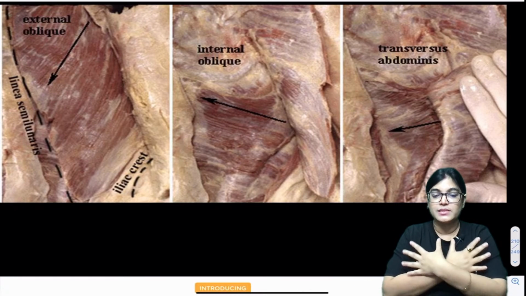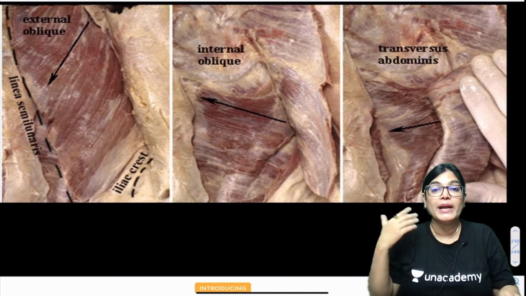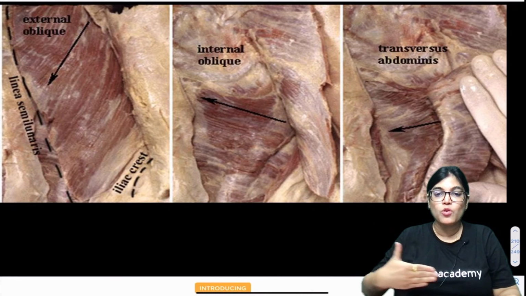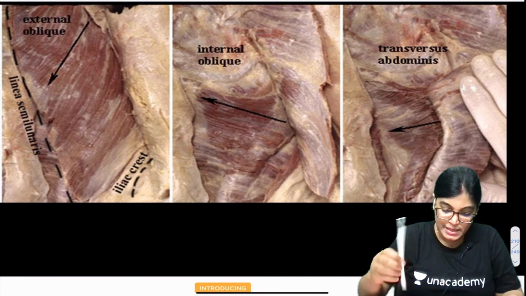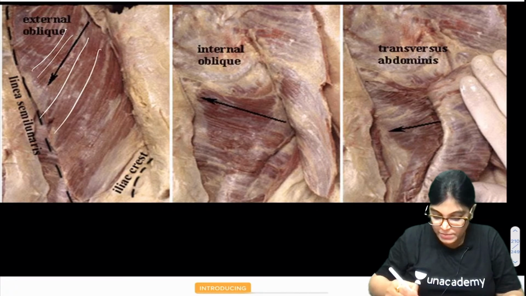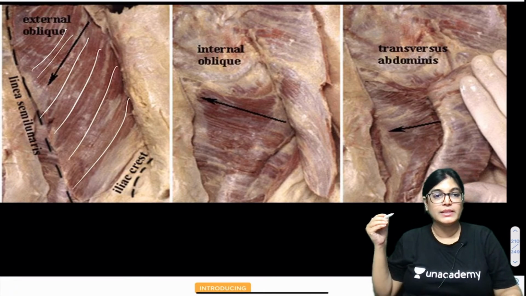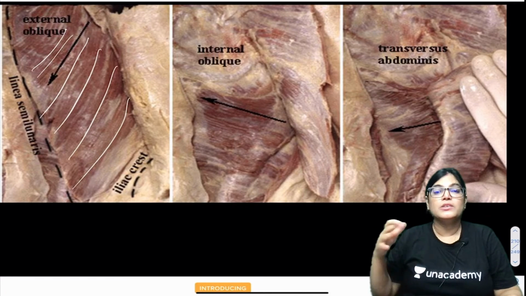Embrace yourself like this. If you embrace yourself like this, this is the direction of internal oblique, and if you move more horizontally or transversely, this is the direction of transverse abdominis. See here, you can nicely see this is the direction of external oblique muscle, in the lower direction, like you are putting your hands in your pockets. Why am I telling this?